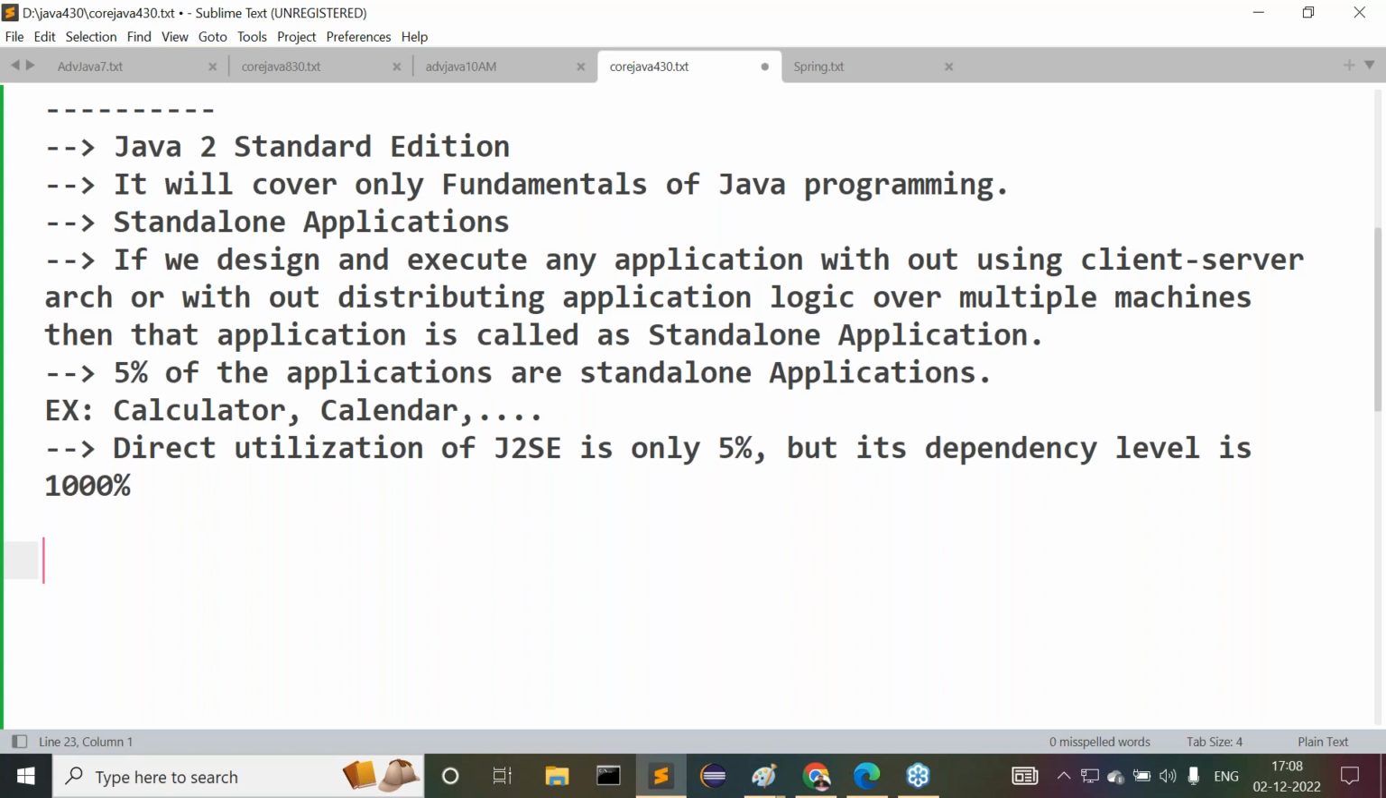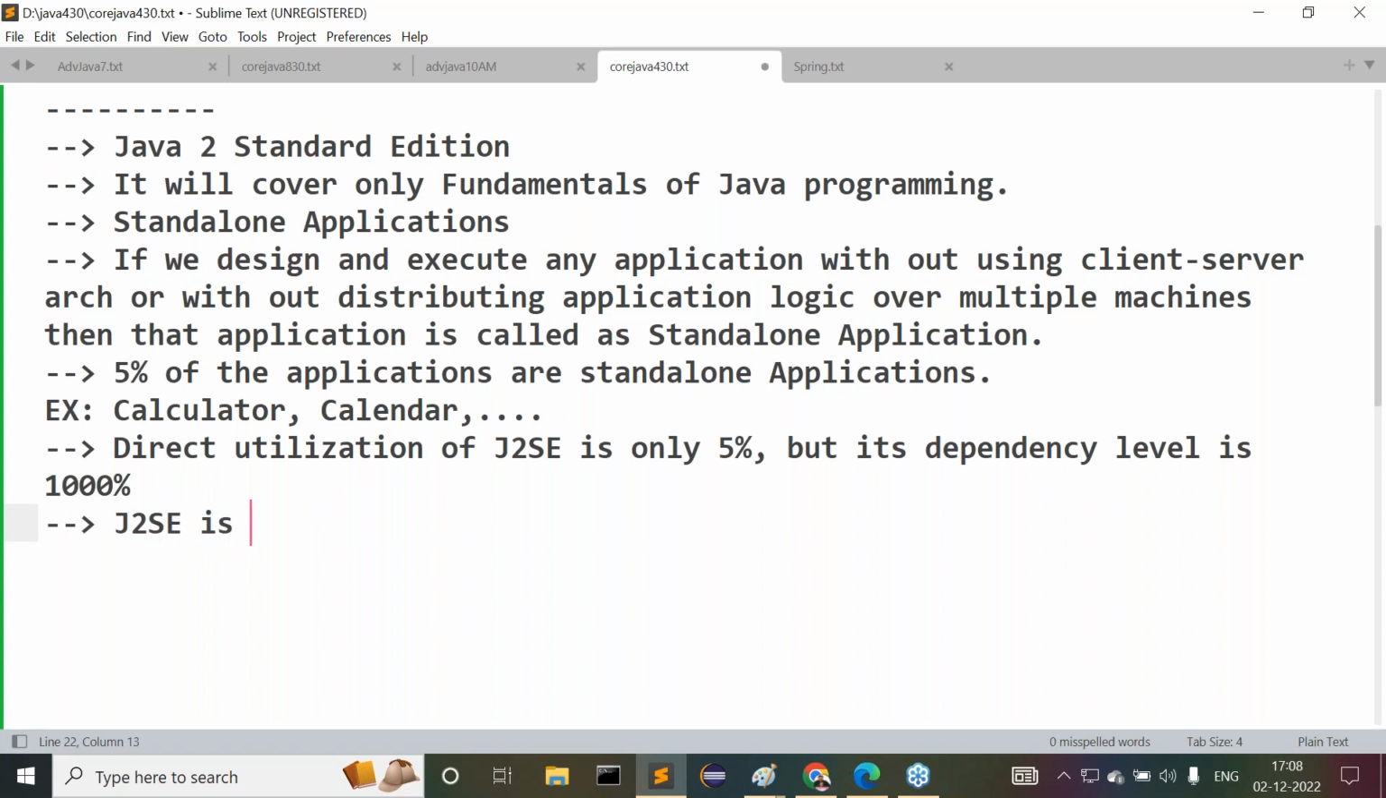Yes, sir. All of you are getting clarity or not? Now tell me, guys. The direct utilization of Java J2SE is what? 5% only, but its dependency level is what? Why is its dependency level 1000% here? Why I'm telling you, observe carefully.